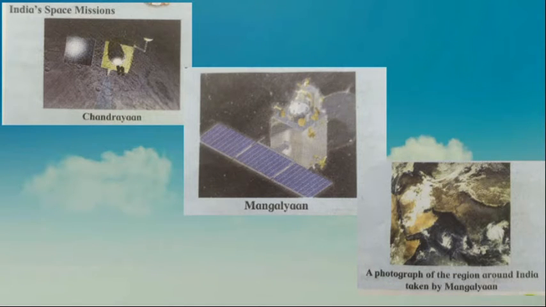Mangalyaan is another important Indian space mission. It is known as MOM or Mars Orbiter Mission. It was launched on 5 November 2013. It got established in an orbit around the planet Mars on 24 September 2014. ISRO achieved this feat in its first attempt. Both these missions are unmanned. That is, there were no people on board these spacecraft. The objective of the missions is to study the Moon and Mars in more depth.